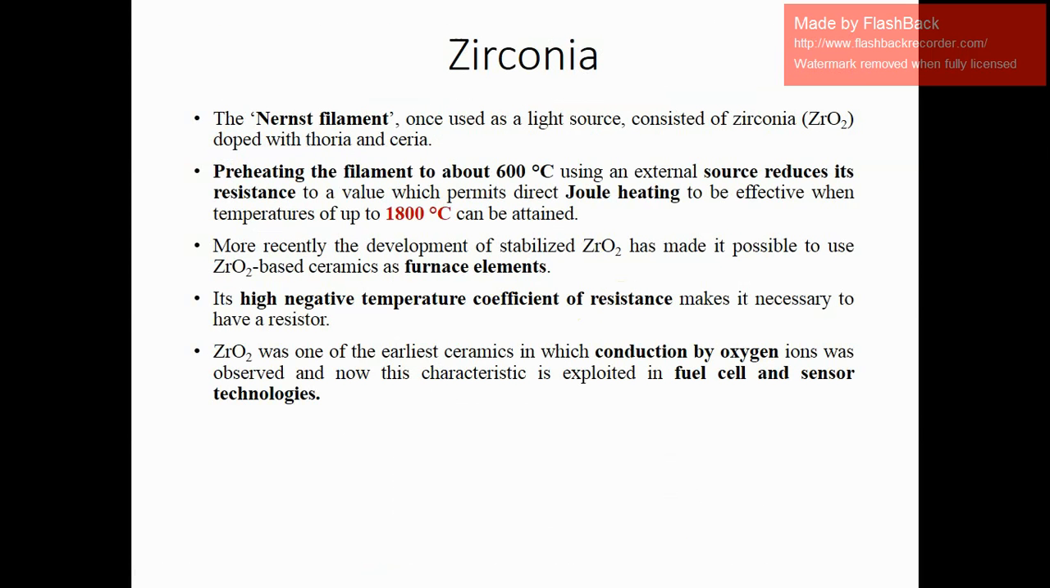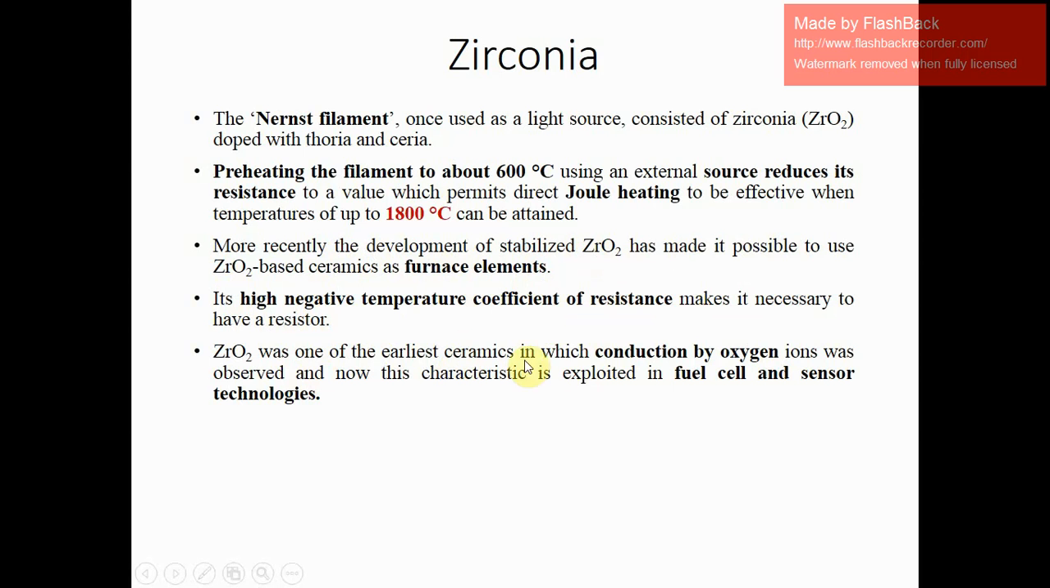Now coming to the zirconia. This is used as a Nernst filament, once used as a light source, consisting of zirconia doped with thoria and ceria. Preheating the filament to about 600 degrees Celsius using an external source reduces its resistance to a value which permits direct Joule heating to be effective, when temperatures of up to 1800 degrees Celsius can be attained. More recently, the development of stabilized zirconia has made it possible to use zirconia-based ceramics as furnace elements. Its high negative temperature coefficient of resistance makes it necessary to have a ballast resistor.